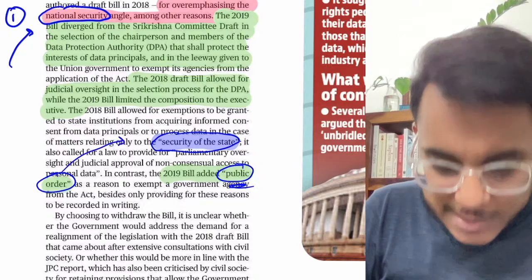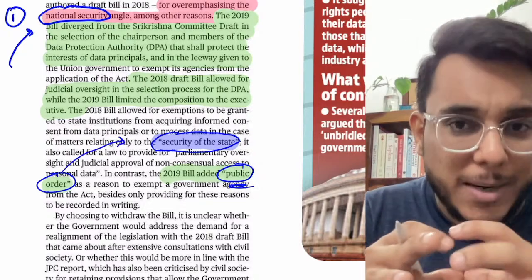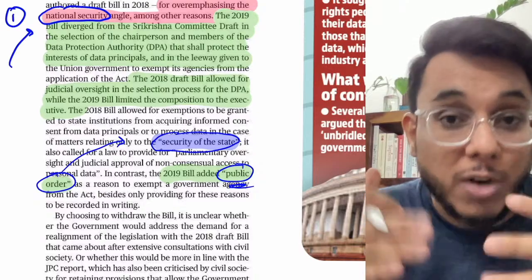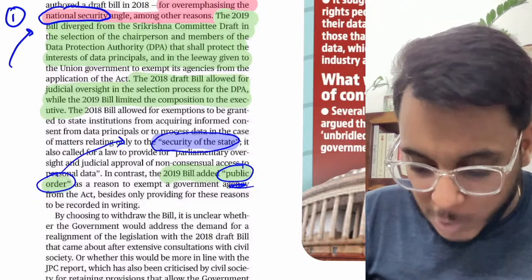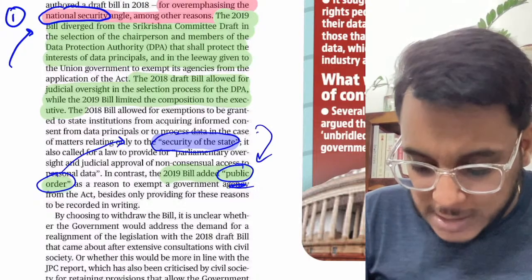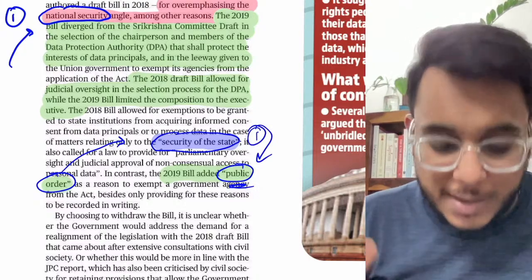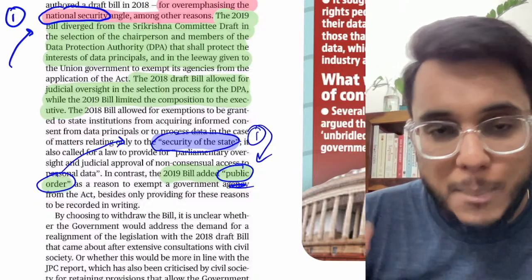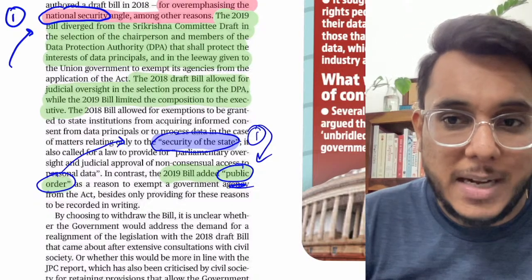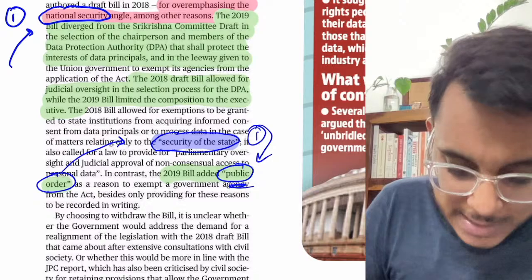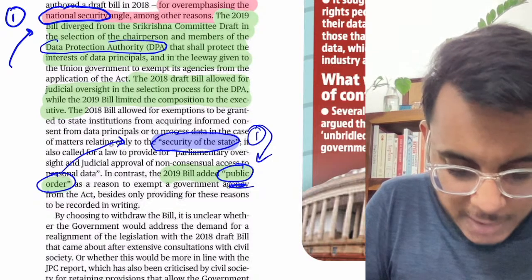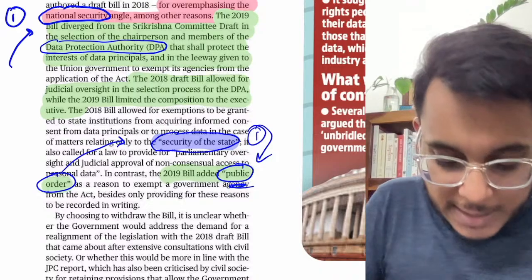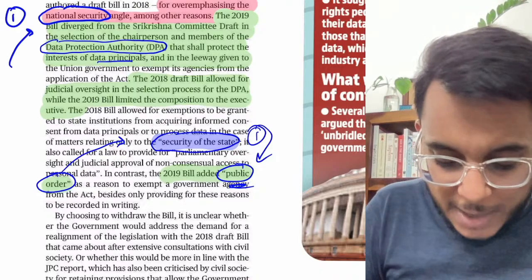If they had added only the security of the state, it would have been a little better, though even here a lot of different interpretations could be there, but still it was much more objective compared to the public order category. So for this particular thing, this bill was criticized a lot. Secondly guys, when this bill was suggested by the B.N. Shri Krishna Committee, the committee suggested that we need to constitute one agency by the name of the Data Protection Authority. Data Protection Authority will protect the interest of the data principals, fine, and all those particular things.